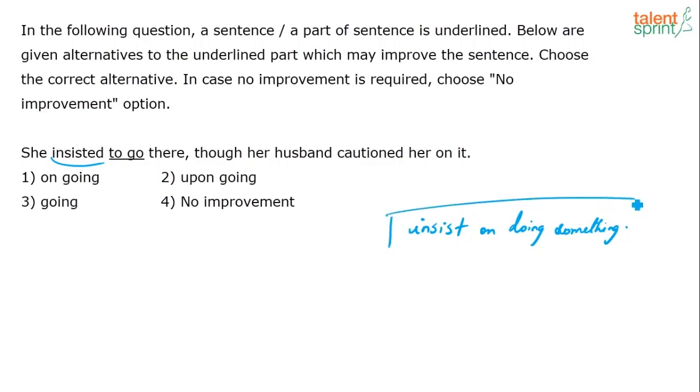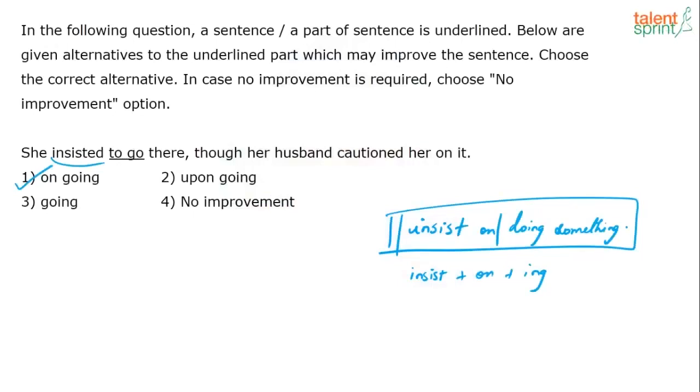So because this is the collocation, you always insist on doing something. And if you look at this, it's insist on plus ing form. Yeah? So having said that, the answer is option 1. So this is something that you need to remember. So one of the usual collocations, just like superior to, inferior to, right, prefer to, it's insist on. Okay, that's another collocation. Now let's move on. So as a rule, you need to just remember as many collocations as possible because it will help us in identifying the right answer option without wasting time, right?